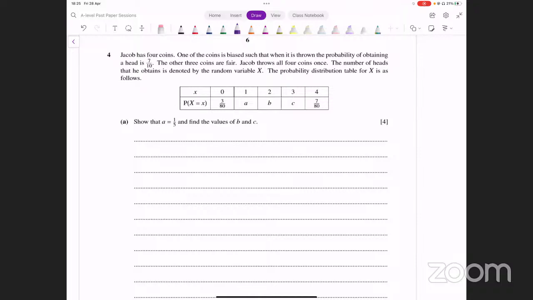अच्छा, now x क्या represent कर रहा है? x is representing the number of heads.